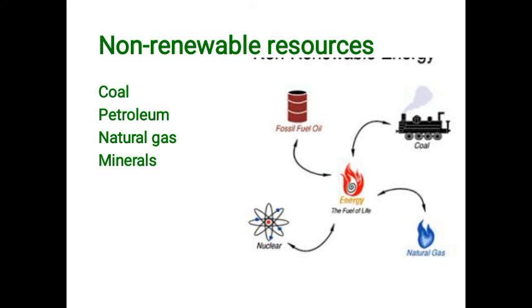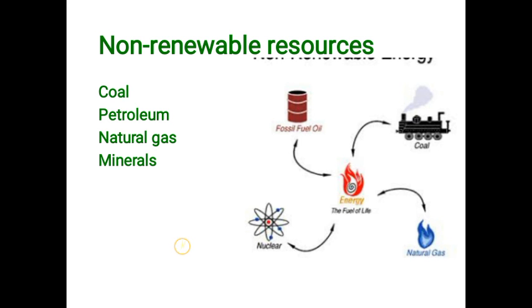A rock that contains a large amount of a particular mineral is called the ore of that mineral. Ores are useful, thus they are dug out from under the surface of the earth.